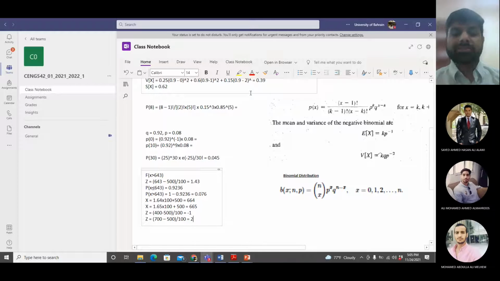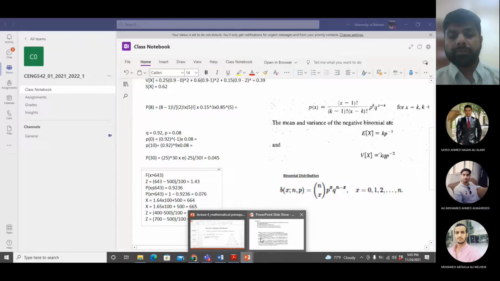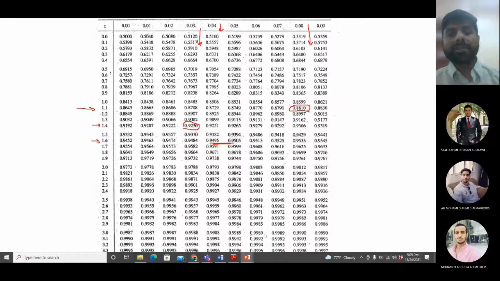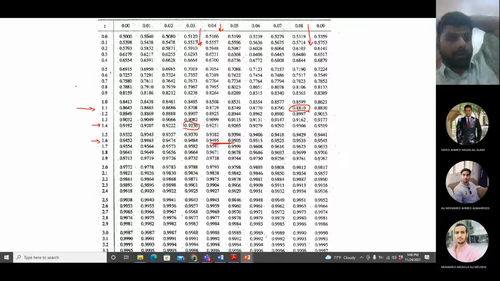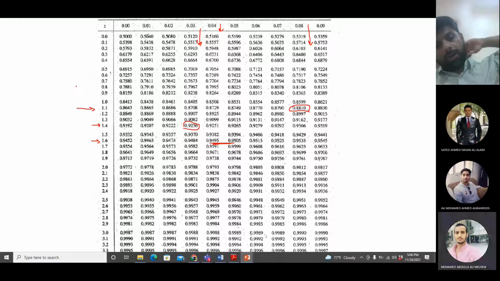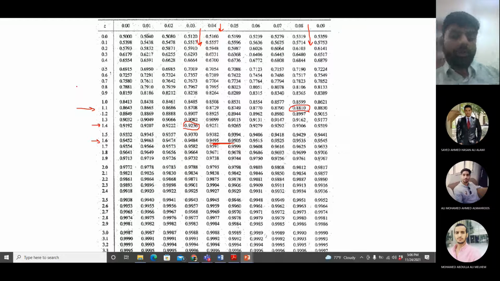Now it's interesting, because if you go to the table, there is no negative z value here. Look, it starts from 0. What should I do? I will calculate the probability. We use 1 and put the sign in negative, or we remove it from 500? No. I think what you were saying earlier was correct.